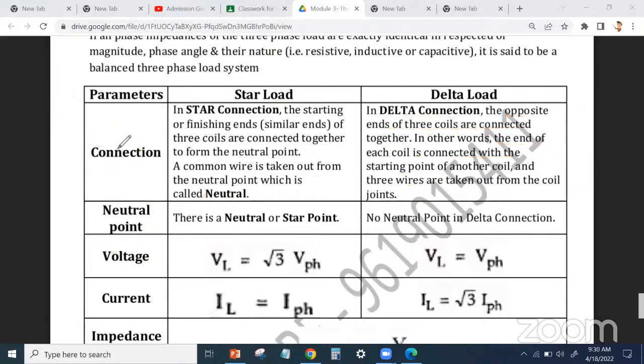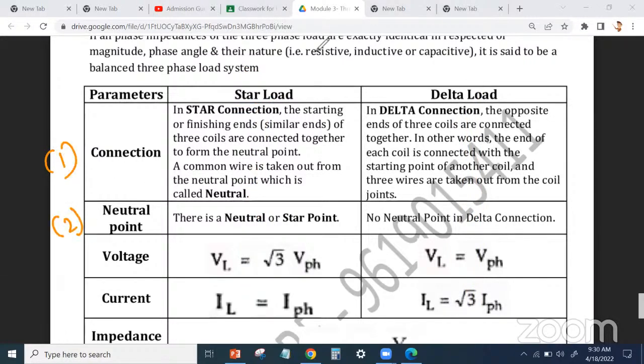So this is the basic connection of the star connected system. तो short note भी पूछा ना, you can write this table. Short note of star, you can write this table, and अगर delta का पूछा short note, you can draw this table, you can write these points and the diagram. Okay, this is the first point, that is the connection.